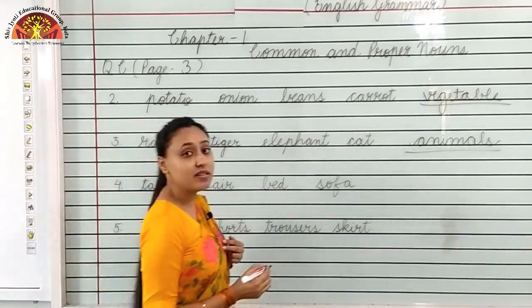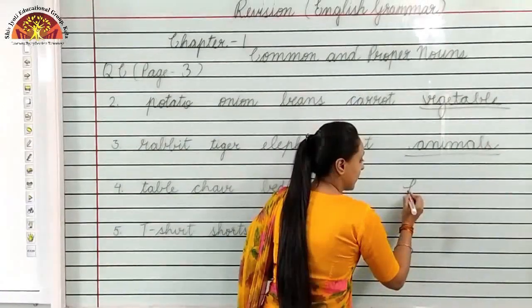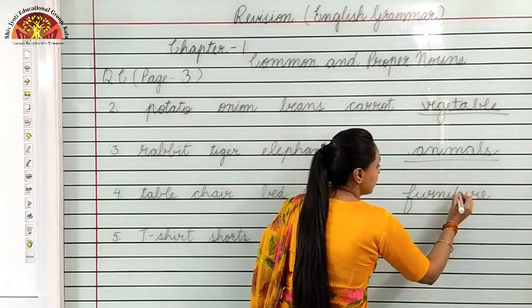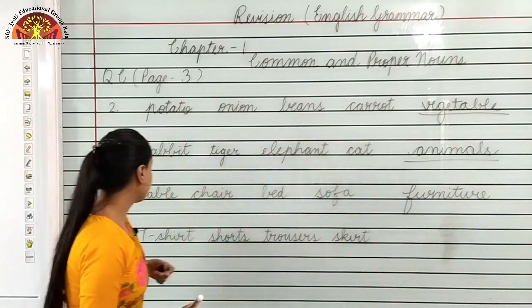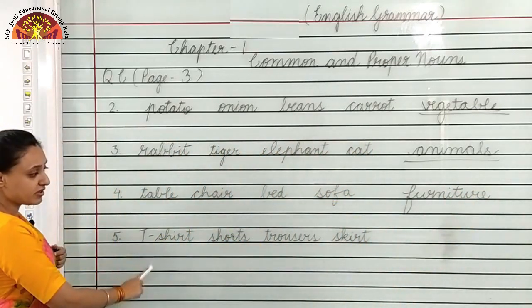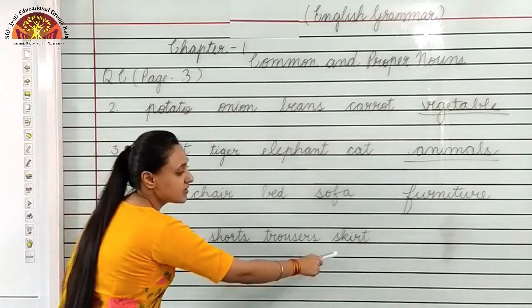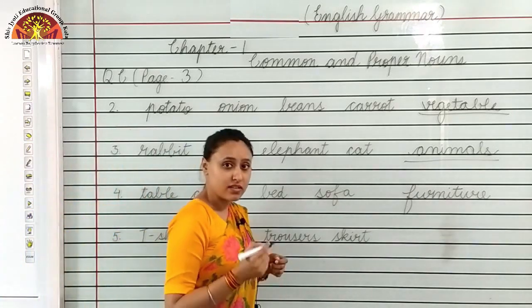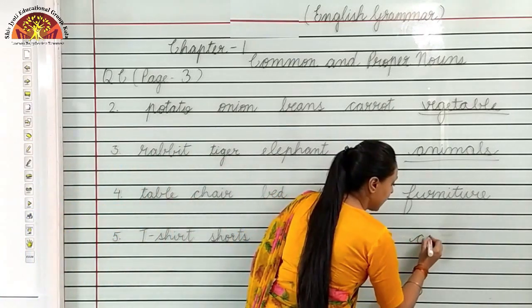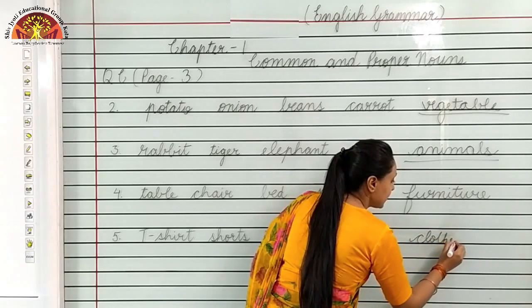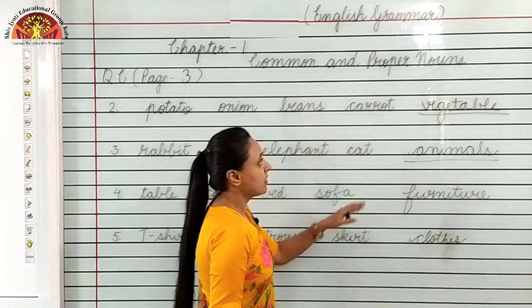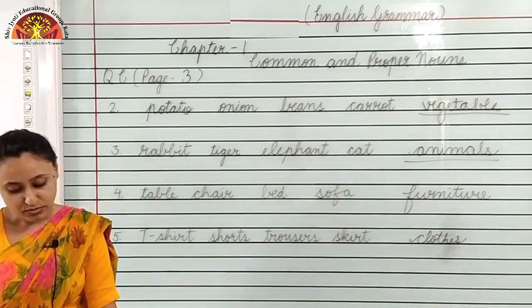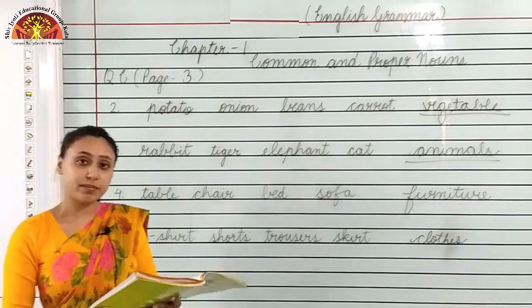What are these? These are furniture. F-U-R-N-I-T-U-R-E, furniture. Then question 5, t-shirt, shorts, trouser, skirt. You wear all these things. What are these? These are the part of clothes. C-L-O-T-H-E-S. So these are the name of family. So children, now turn to page number 4.